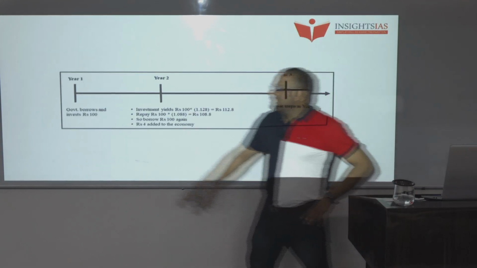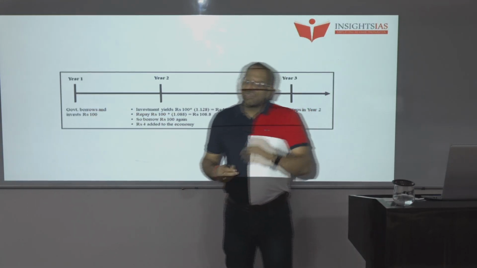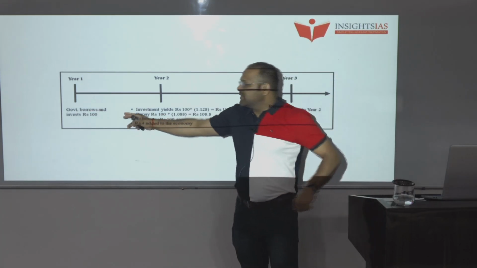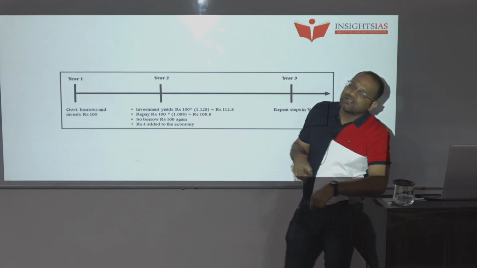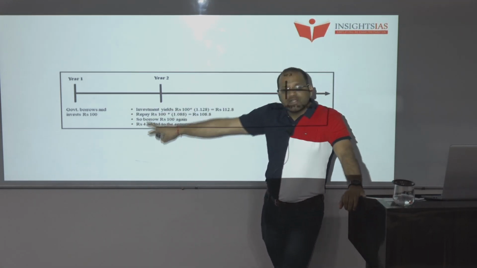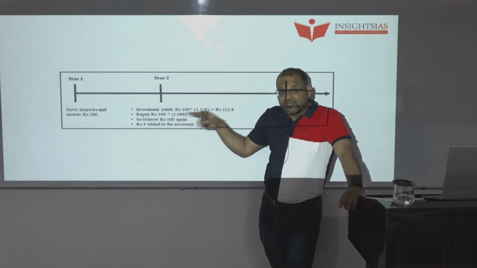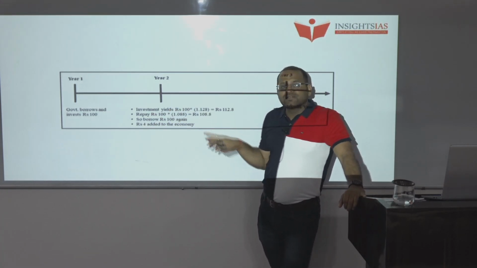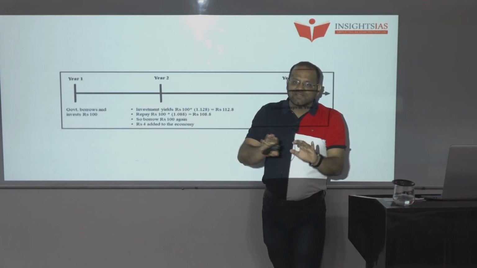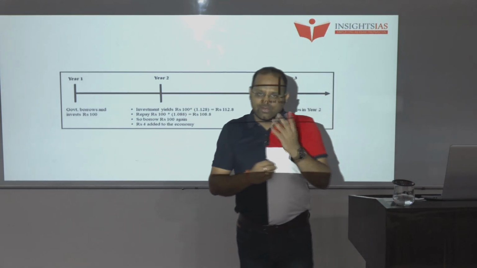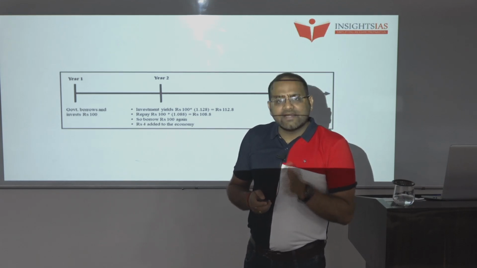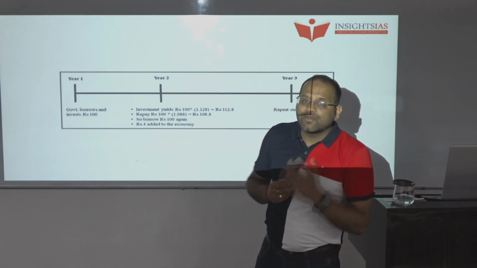Let's say in year 1 the government borrows and invests 100 rupees, and in year 2 the government's investment yields somewhere around 112 rupees. But the government has to pay back the 100 rupees plus interest, which comes to around 108 rupees. So the government has earned 112 rupees, but including the principal and interest, it has to repay 108 rupees.